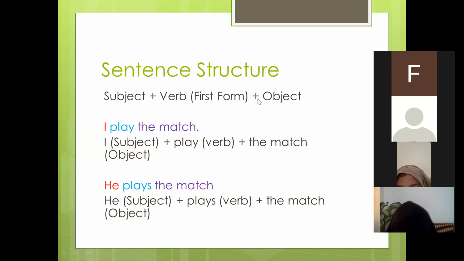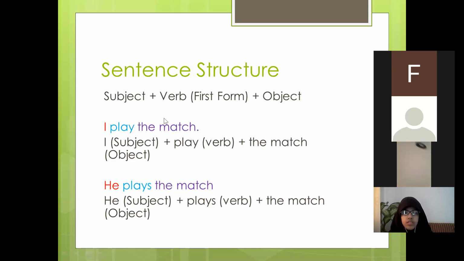And then the first form of the verb is followed by the object. This is the sentence structure for the simple present tense. You can see this example: I play the match. Here I is the subject, play is the verb, the first form or root form of the verb, and the match is the object.